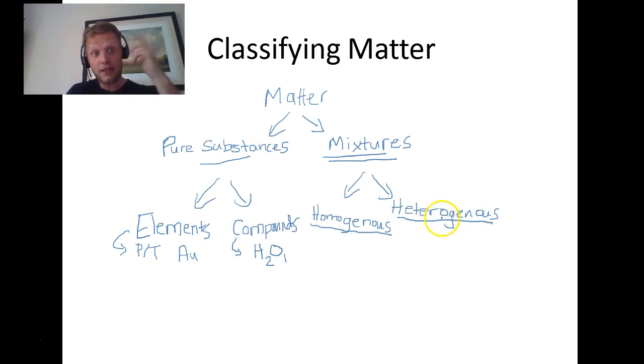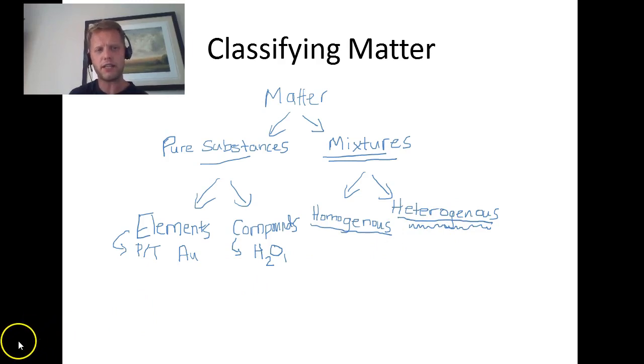That means there are some curds and things at the top of that milk, and then there's the milk below it. So you can see the curds and you can see the milk. It's two separate things mixed together, and that's why it's a heterogeneous mixture. You can see those two phases.